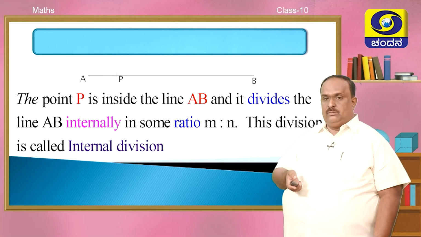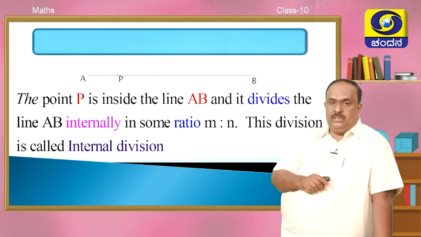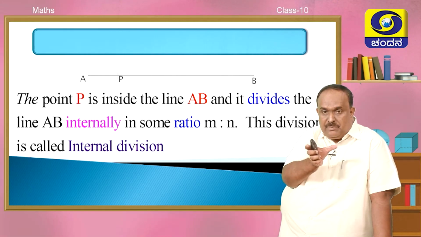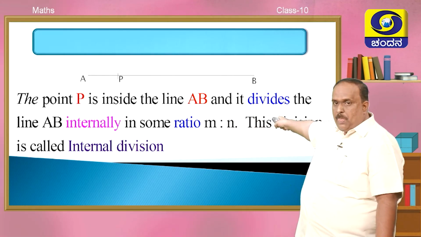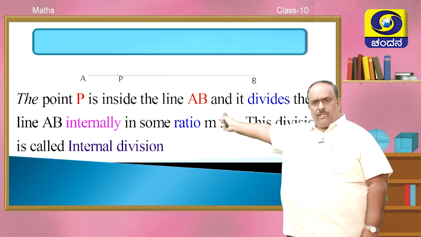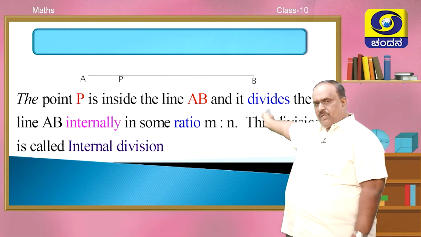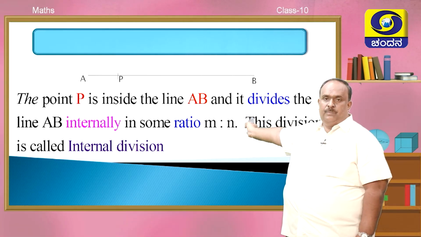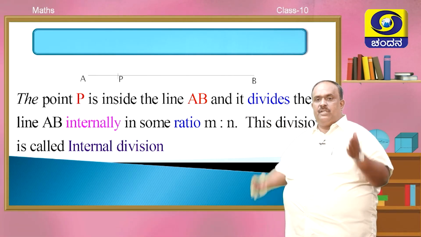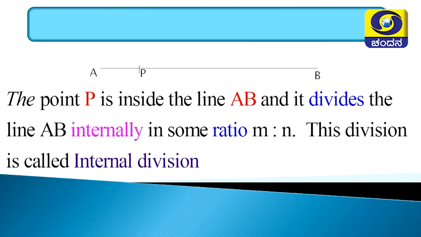You got a line AB, P is on AB, but it is within AB, not outside AB. See here, it's nearer to point A, it is a little far away from B, it is relative, clear? Point P is on the line and it is within the line, and that point divides the line into two segments. One segment is AP and other is PB. Because it is inside the line, it is internal. So it is dividing means it is internal division.